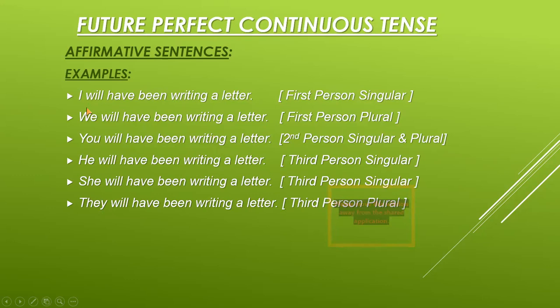Again, you can see that all the sentences start with the subject: I, we, you, he, she, and they. After that, there is a helping verb, will have been, then the fourth form of the verb, the present participle form, ing, and a letter, which is the object. All sentences end with the full stop. And the persons which we have used in those sentences are written in brackets.